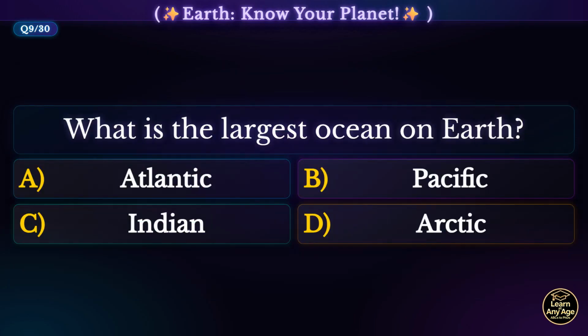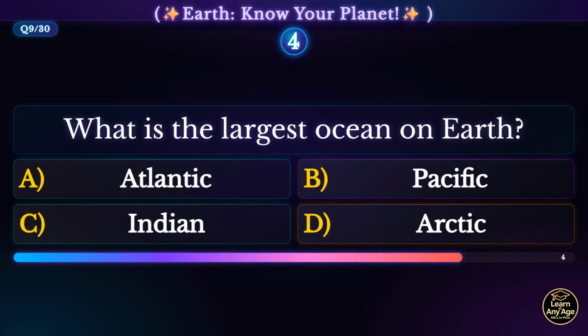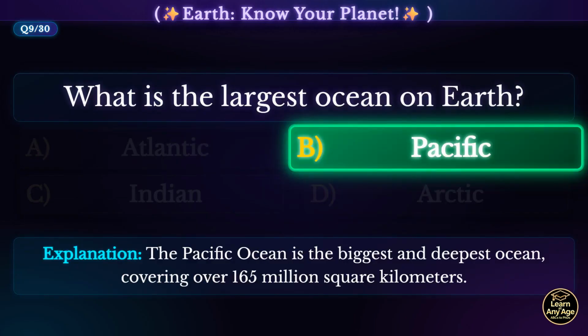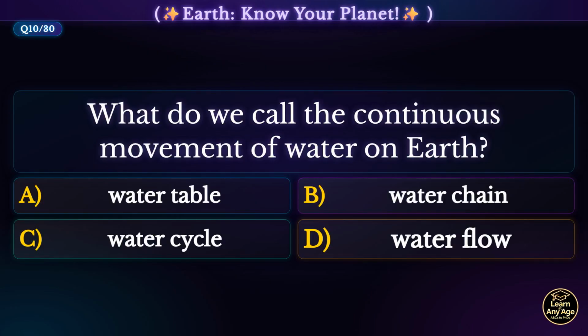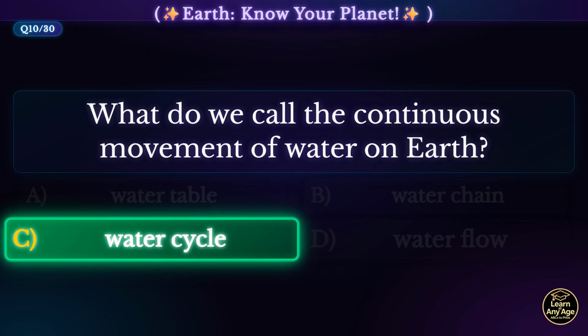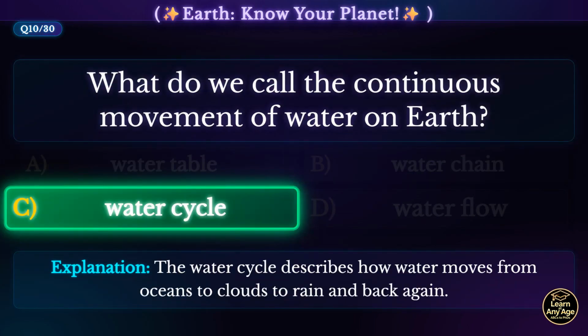What is the largest ocean on Earth? Pacific. The Pacific Ocean is the biggest and deepest ocean, covering over 165 million square kilometers. What do we call the continuous movement of water on Earth? Water cycle. The water cycle describes how water moves from oceans to clouds to rain and back again.